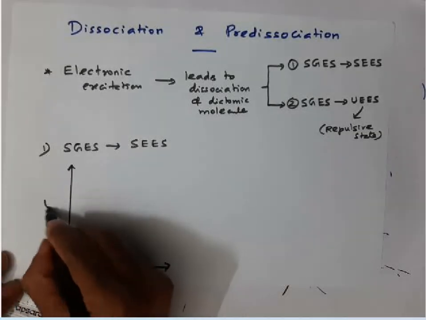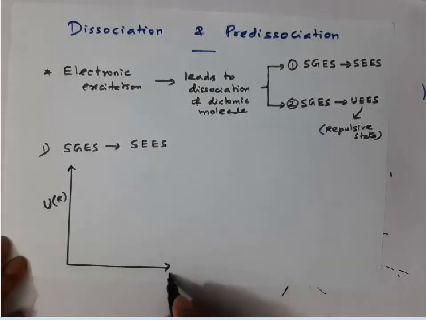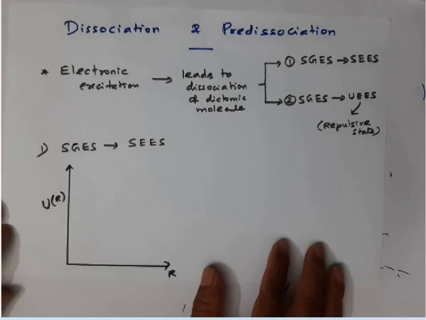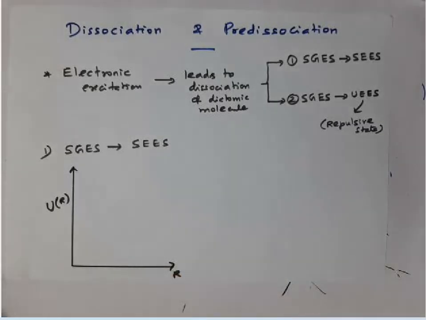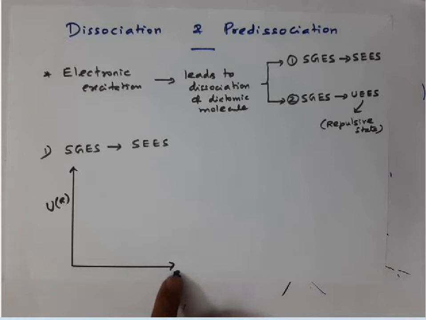So here I will plot potential energy versus internuclear distance. In the case of a diatomic molecule, only the internuclear distance is the internal coordinate. But if you go to a polyatomic molecule, internuclear distance, bond angle, dihedral angle, depending upon the molecule, all these coordinates may act as internal coordinates. So you can plot anything. In the case of a diatomic molecule, the only coordinate is the internuclear distance.